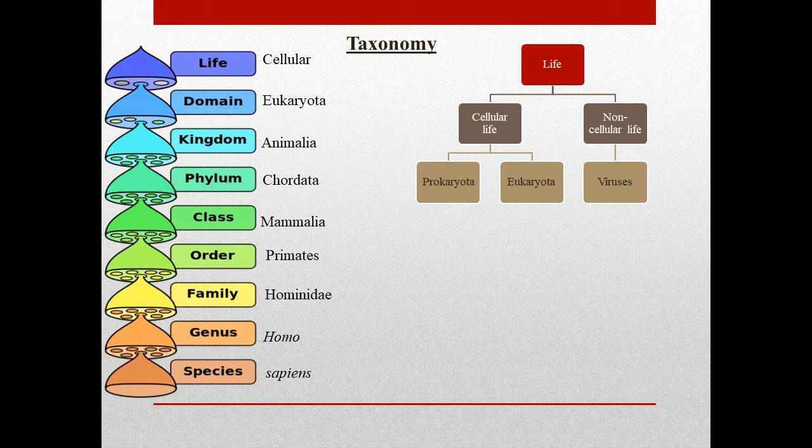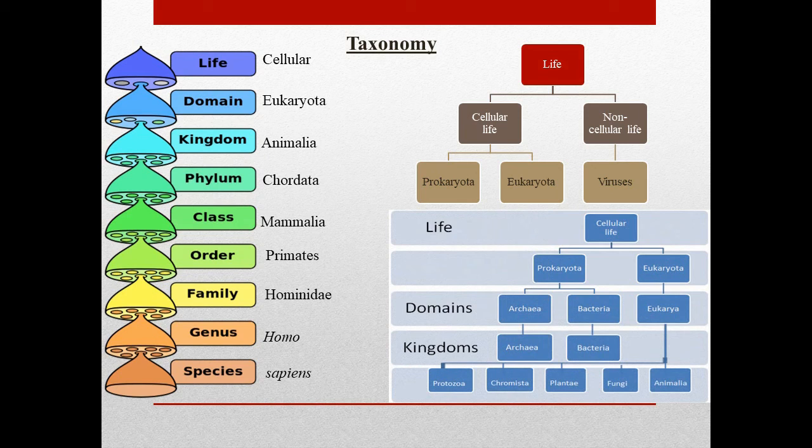A domain is the largest rank of organisms. There are currently 3 agreed groups at this level: the archaea domain, the bacteria domain, and the eukarya domain. The different kingdoms are Animalia, Plantae, fungi, protista, archaea, and bacteria. In 2015, researchers suggested splitting protista into 2 new kingdoms, protozoa and chromista.